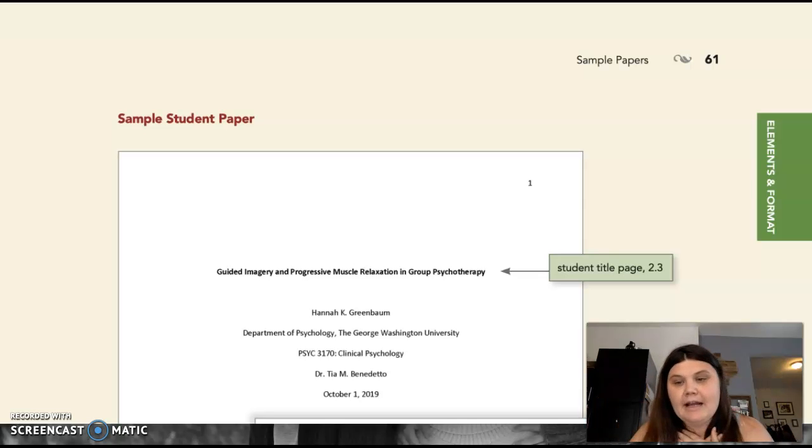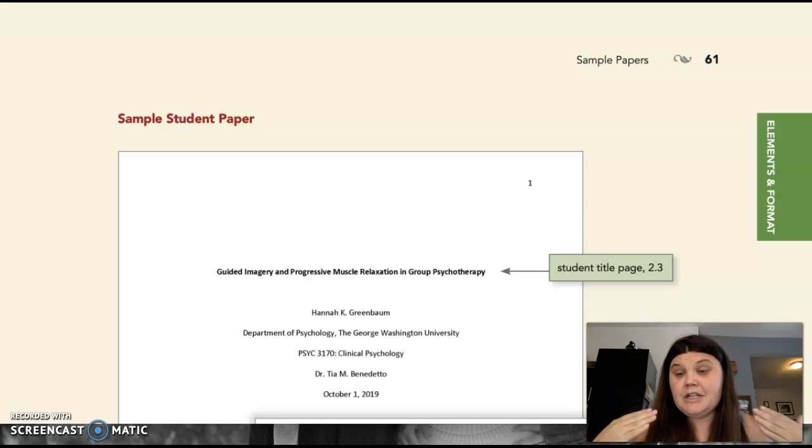If you are writing a paper for my class, and typically when I say a paper, I mean a final project type paper, so weekly reflections and discussion boards do not need to be formatted in this way, but larger projects do. For HDFS 101 students, your final project would need to be in this format. This is a sample APA paper and an annotated version.